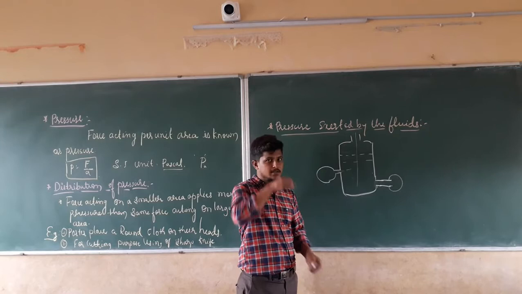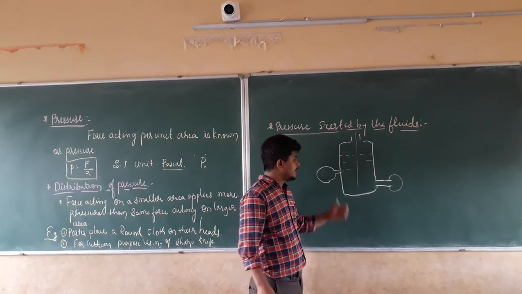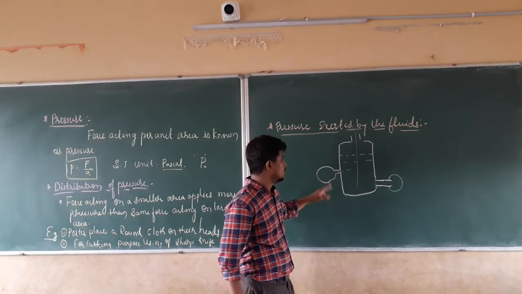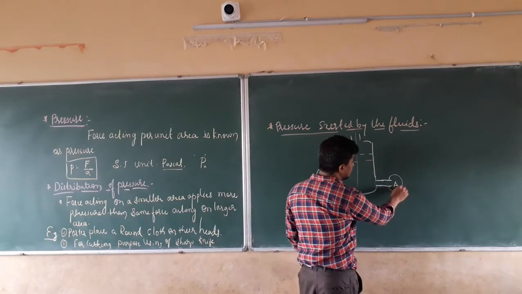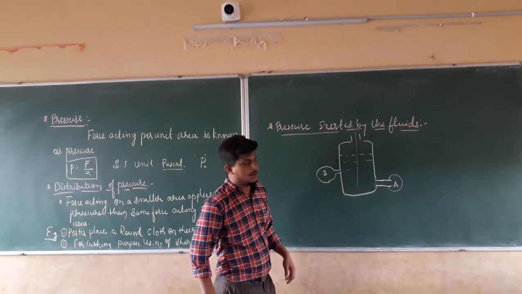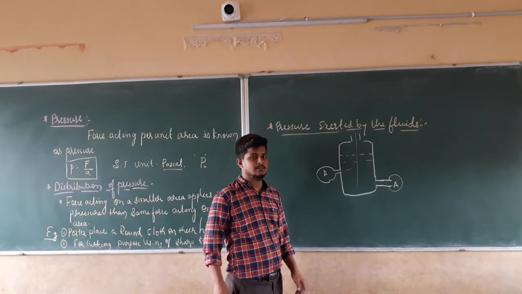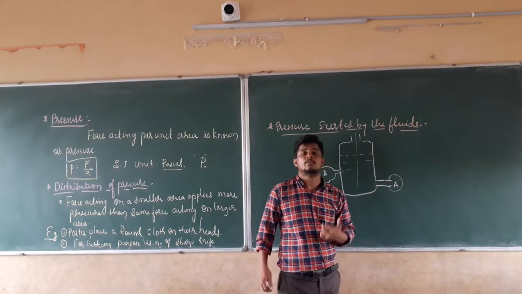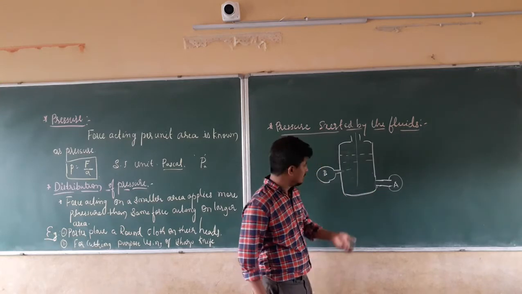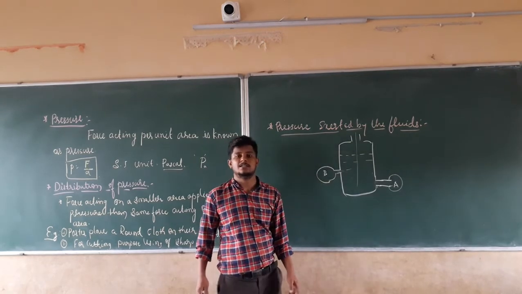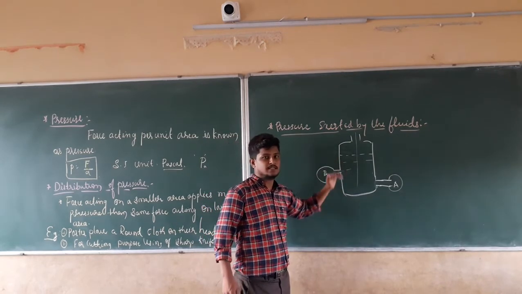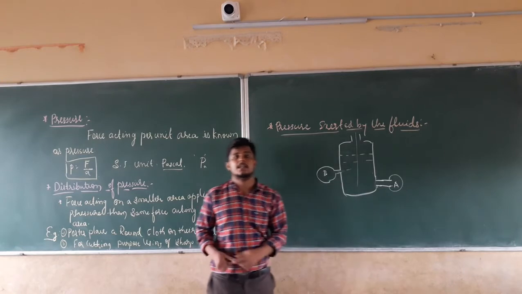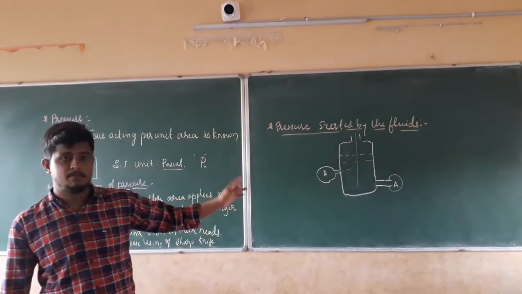In the same manner, take this example only. In this case, which balloon will be larger? Let this be balloon B, and this will be balloon A. Will balloon A be larger or will balloon B be larger? The shape of balloon A will be larger. Why? It is going to get more pressure. But in the case of balloon B, it is going to get less pressure because the hole is kept at some height. For that reason, it is going to take less pressure. I hope this example is clear.